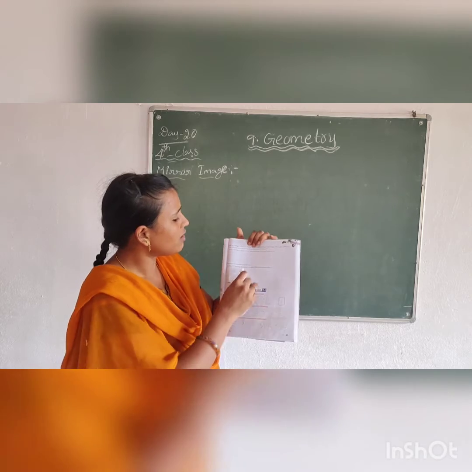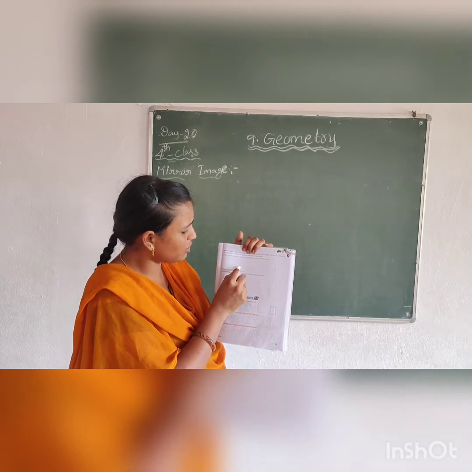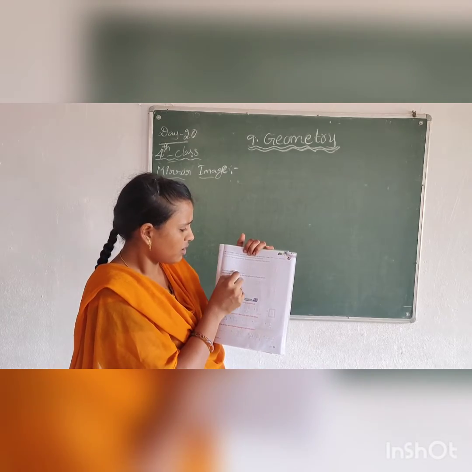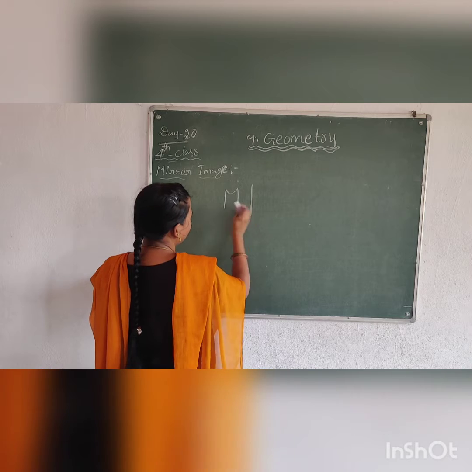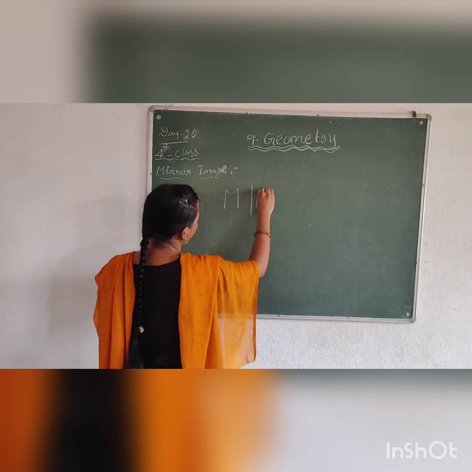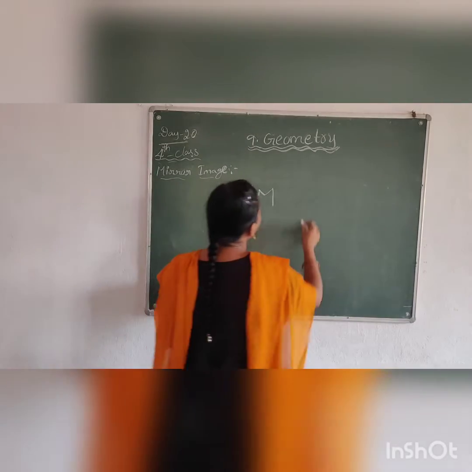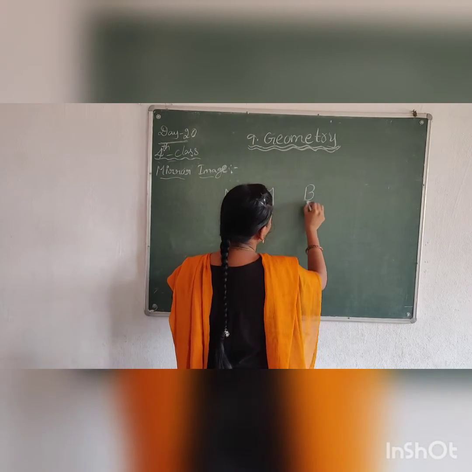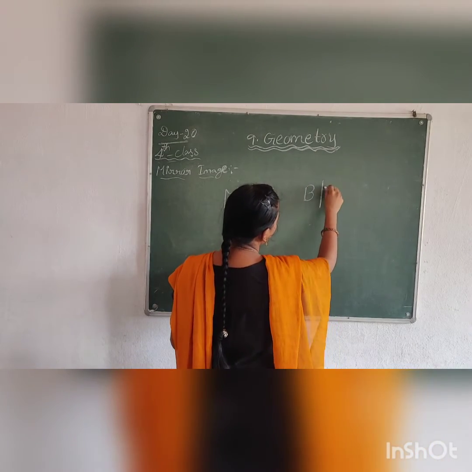Let's see the letter M. In the mirror, it looks the same, right? M looks the same. It's the same. Suppose you take B, the mirror image comes like this.